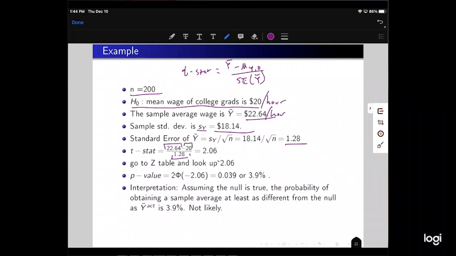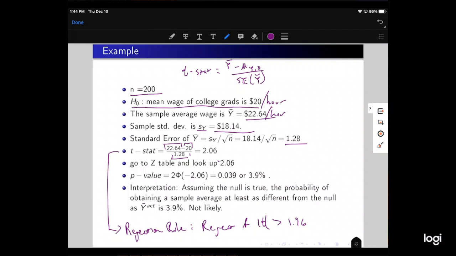But we can also just say, can we reject this with 95% confidence? Remember the rejection rule is: reject if the absolute value of the t-stat is greater than 1.96. Is 2.06 greater than 1.96? Yes, it is. So we reject with 95% confidence.